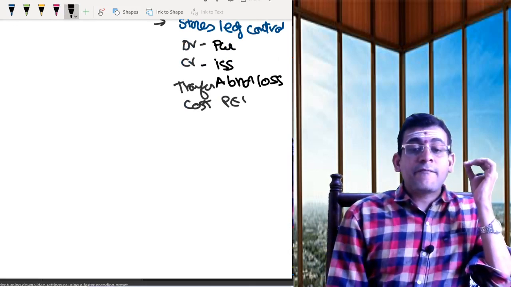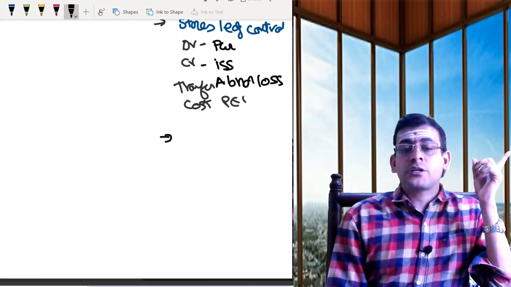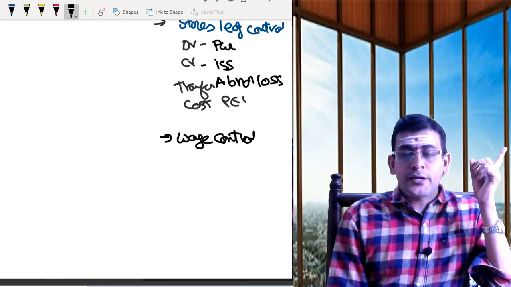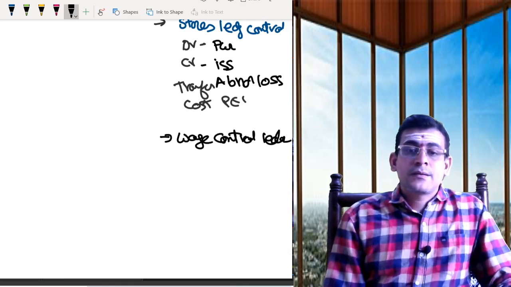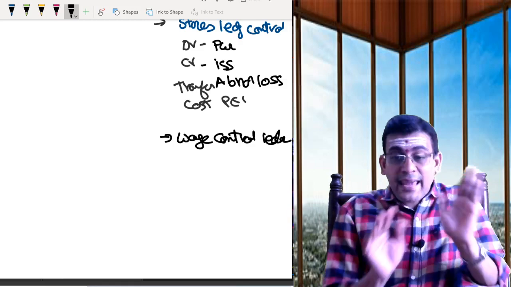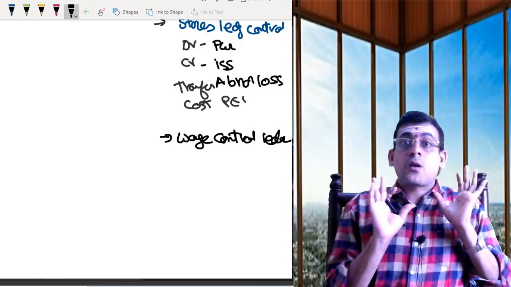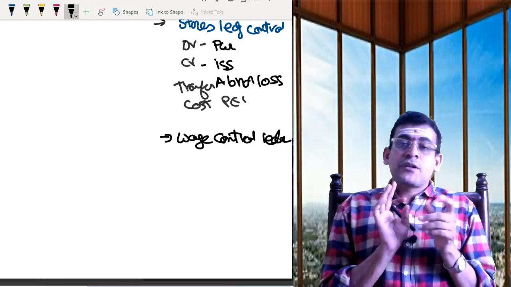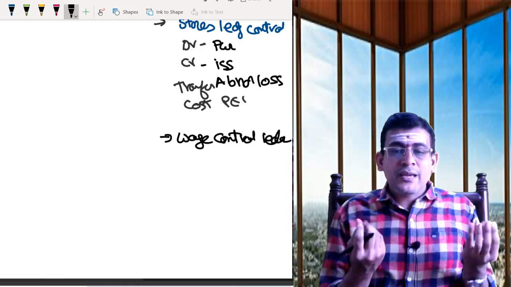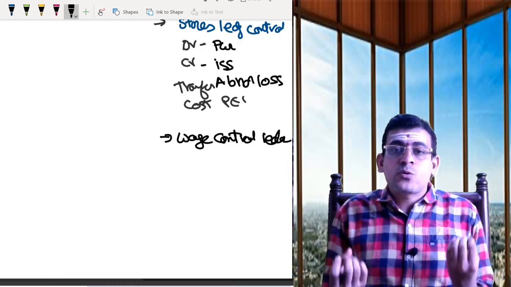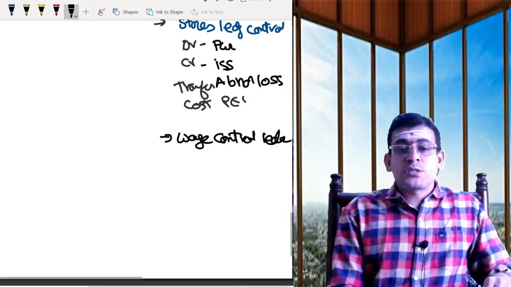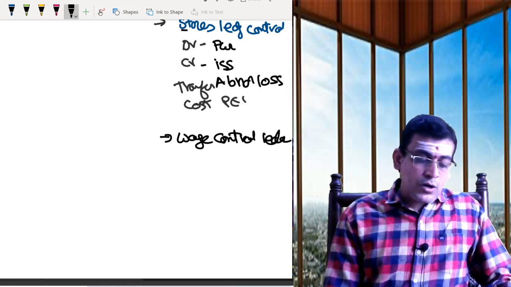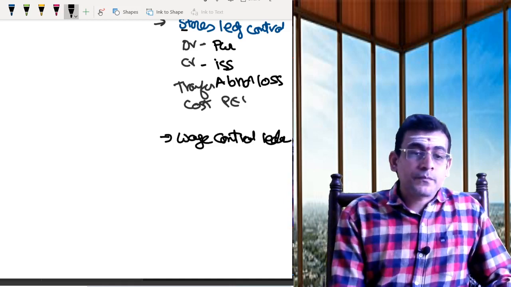Then you have something called the wage ledger, the wage control ledger. Again, I will come back to all these aspects because there are a lot of interesting aspects we need to discuss so that we can do the problem with more enthusiasm and more easily. I will come back to the stores at a later point of time. Now let us focus on the wage control.